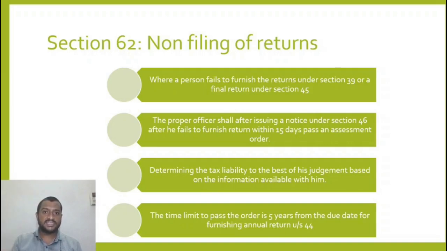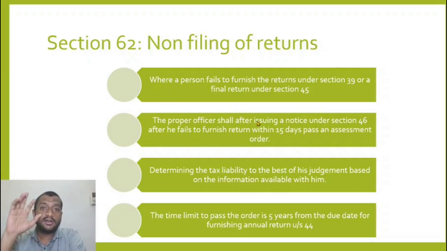If a taxpayer has not furnished GSTR 3B for a certain period, let us say 1 year, there is no period specified here. Normally a notice is issued under section 46 saying that you have not filed your GSTR 3B, please file within 15 days. If no return is filed, then he will pass an assessment order. So if he has not filed the returns, and has not given a reply to the notice issued saying that you have not filed returns, only then an order will be passed.